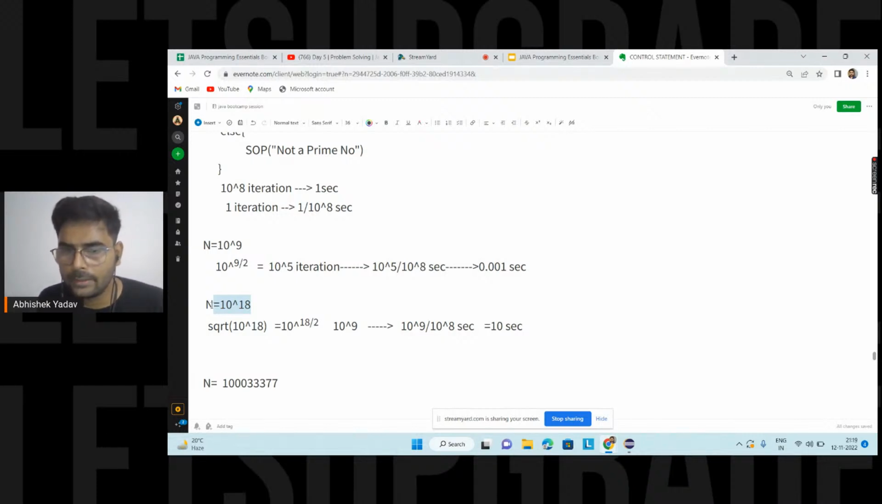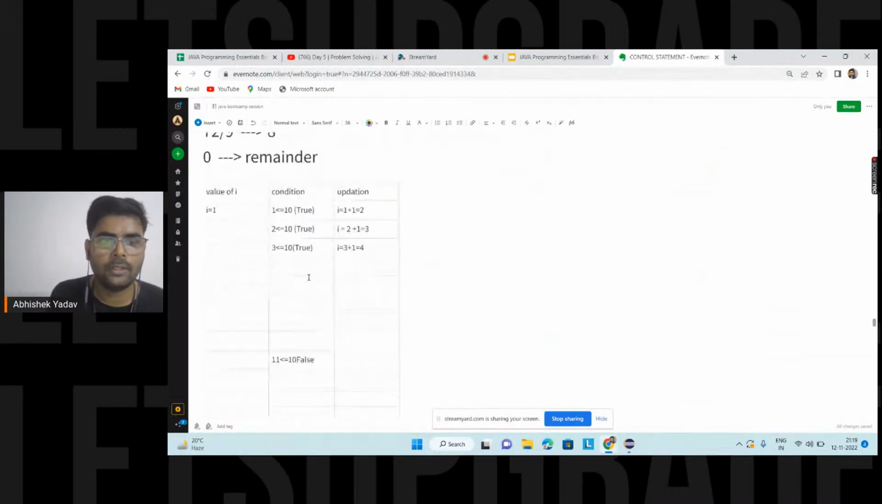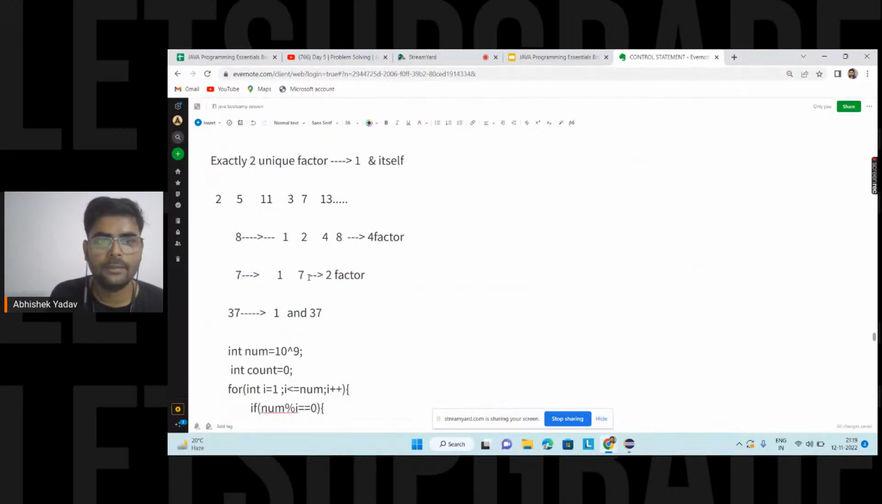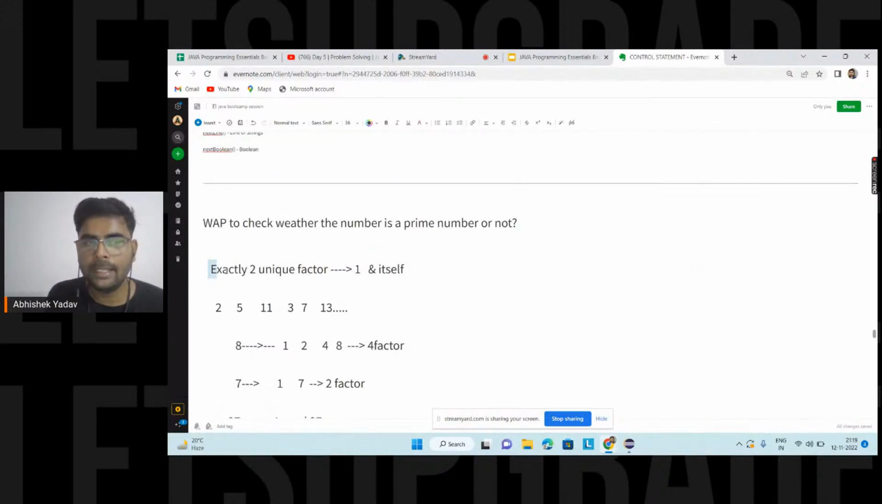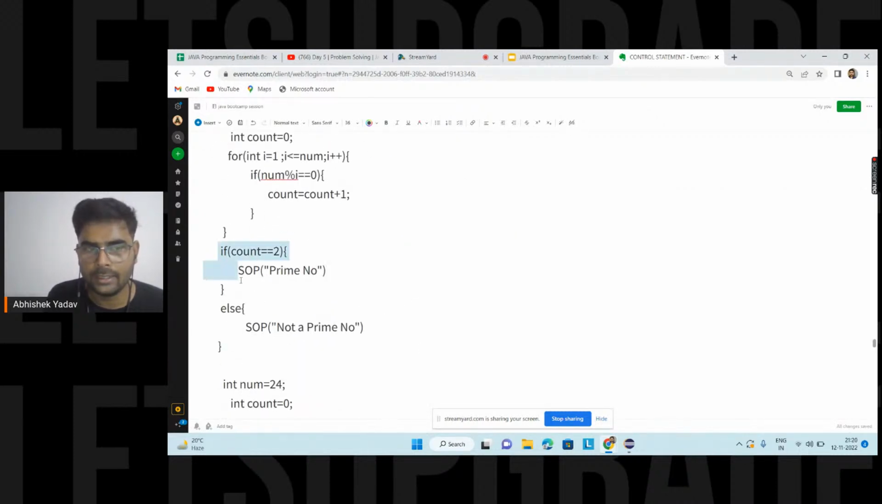Someone says I took the condition wrong: a prime number is one not divisible by anything except one and itself. Okay, Abhay, if you see what we are doing at this point, I am saying the same thing: exactly two unique factors, and those factors are one and itself. Here you can see I have written a condition: if the number of factors is two, that means the number is a prime number, else that number is not a prime number. Right, Abhay?